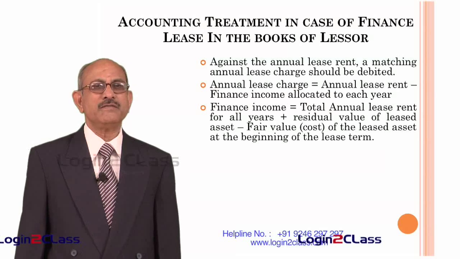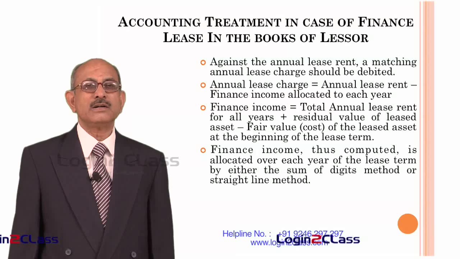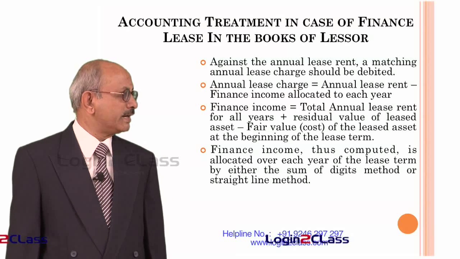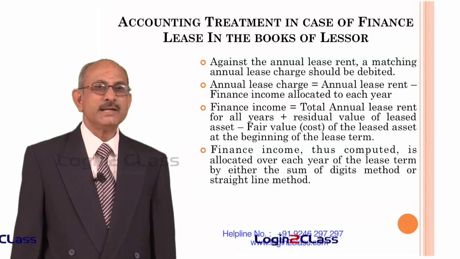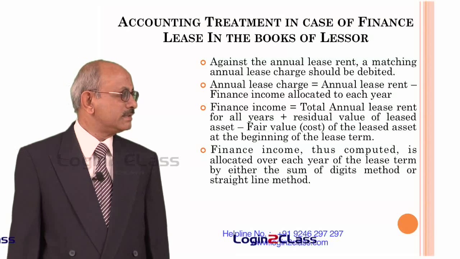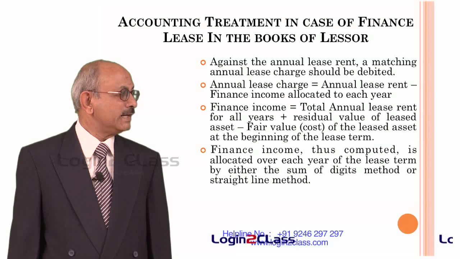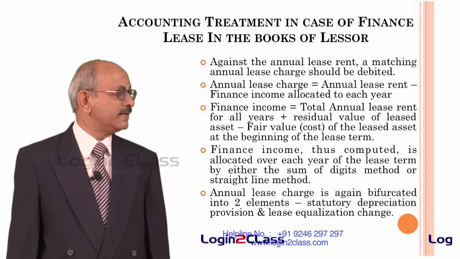So this will give you the finance income that has to be distributed or allocated over each period of the lease term, either by a straight line method or the sum of the digits method. Either of the methods can be chosen. Then again annual lease charge is bifurcated into two elements.